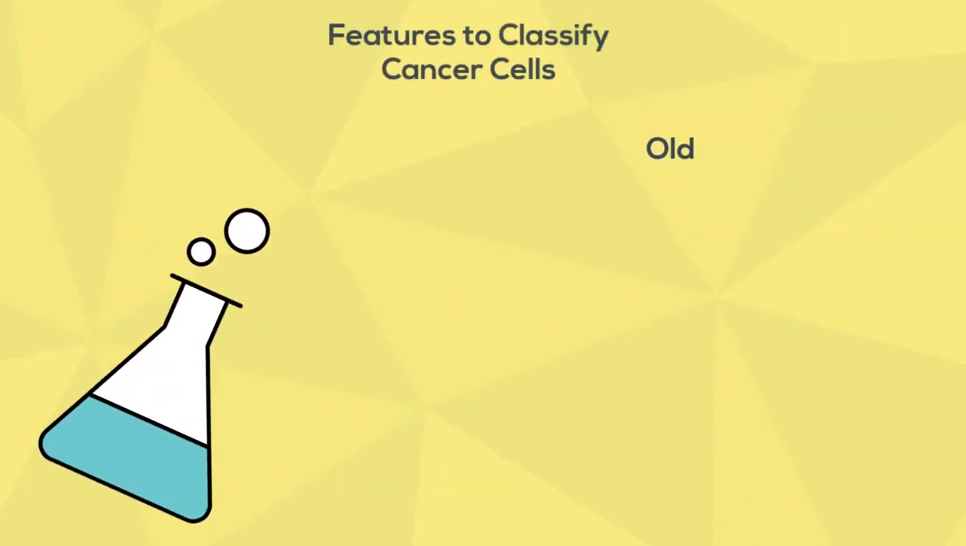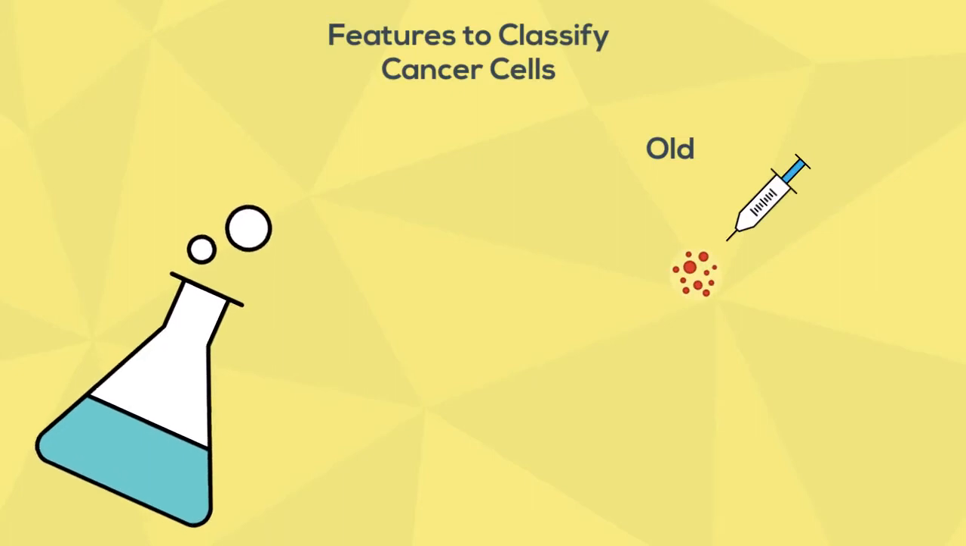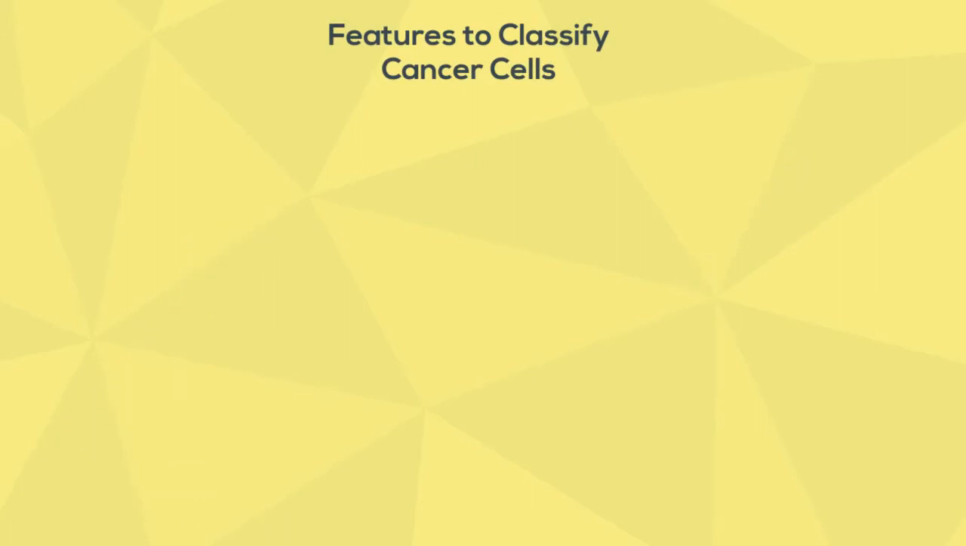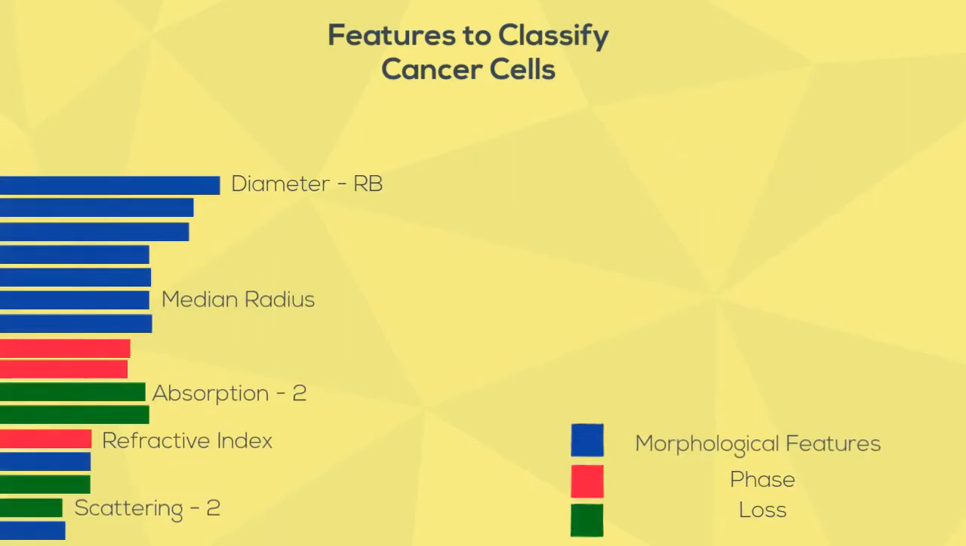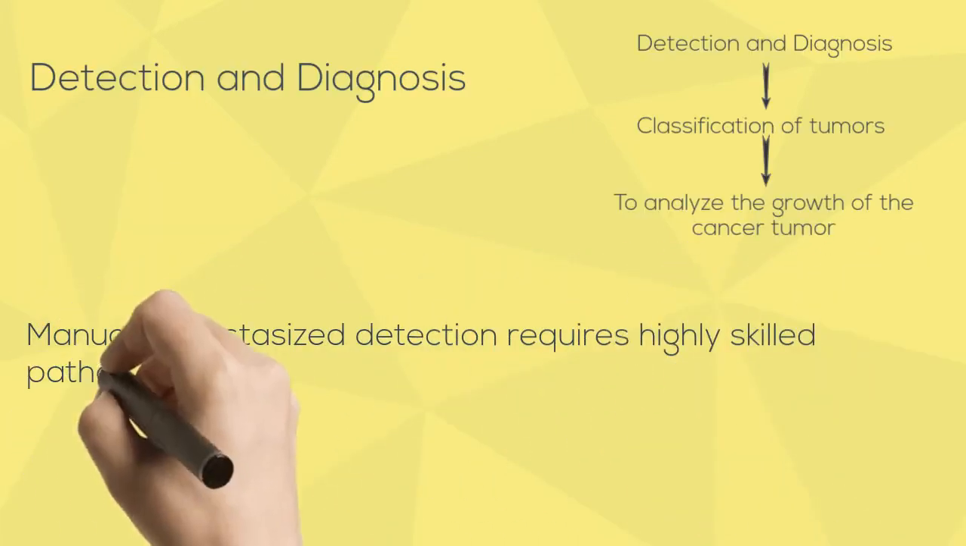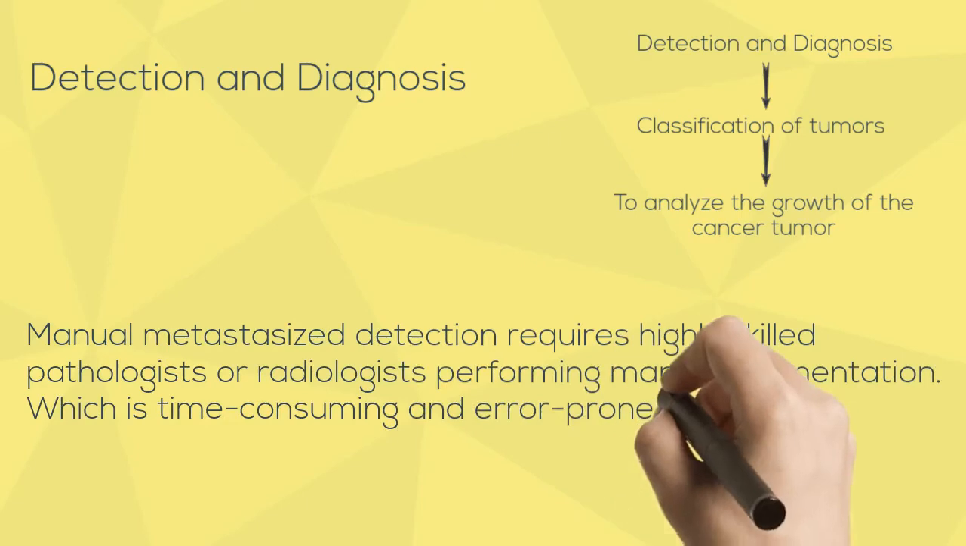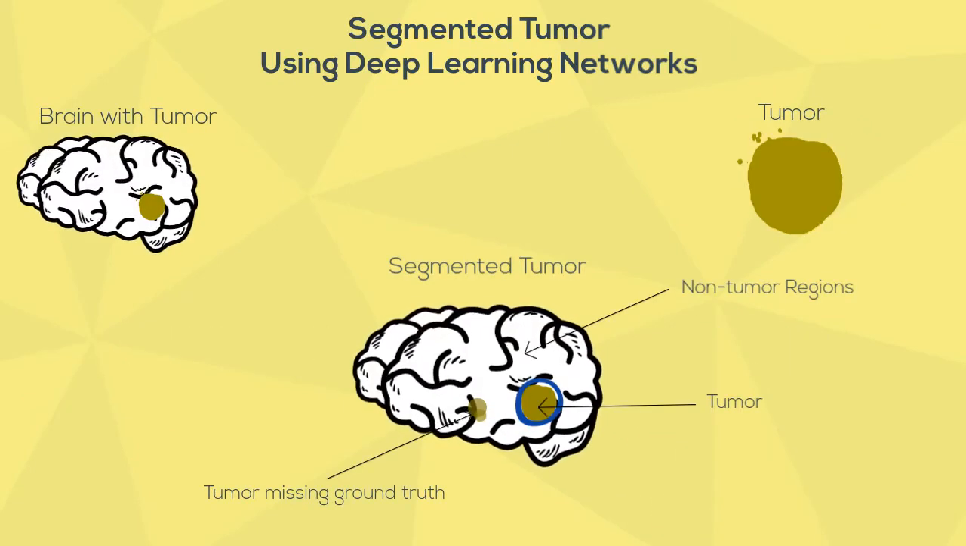Experts in cancer research have put together a list of features to identify cancer cells, which is a better alternative than adding chemicals to blood samples that result in destroyed cells. Manual metastasis detection is time-consuming and error-prone. Deep learning networks have significantly improved accuracy on a wide range of computer vision tasks, such as image recognition, object detection, and semantic segmentation.